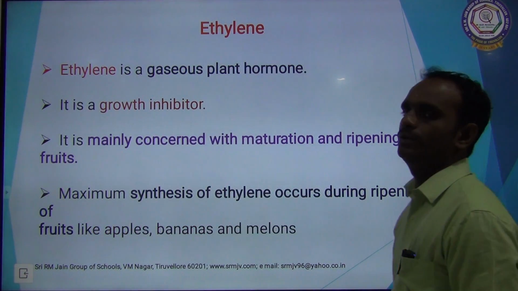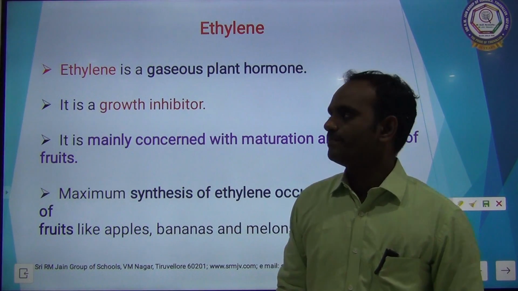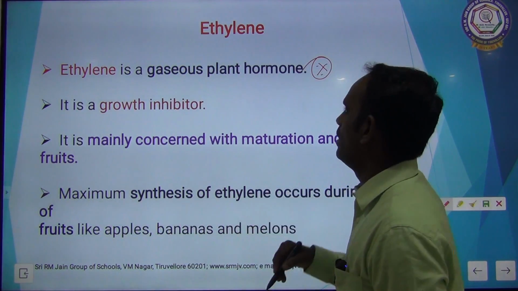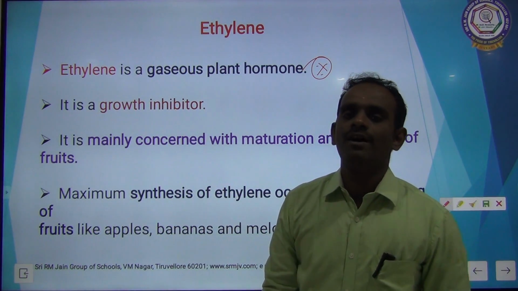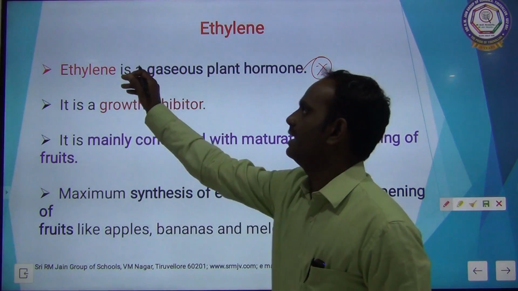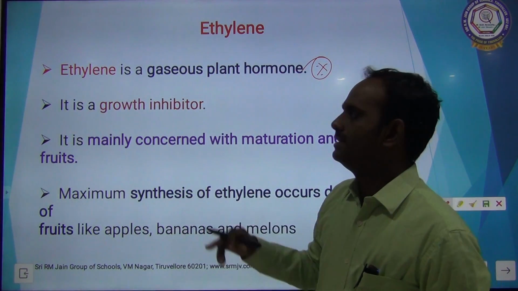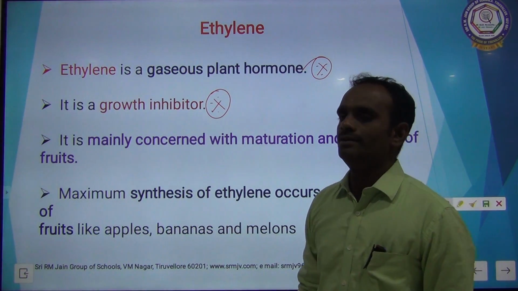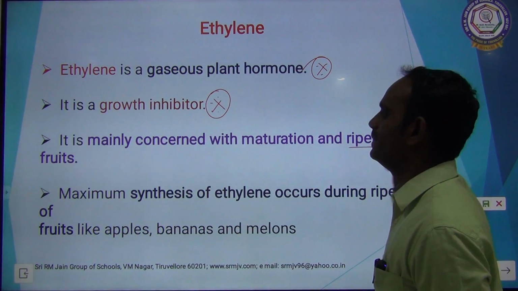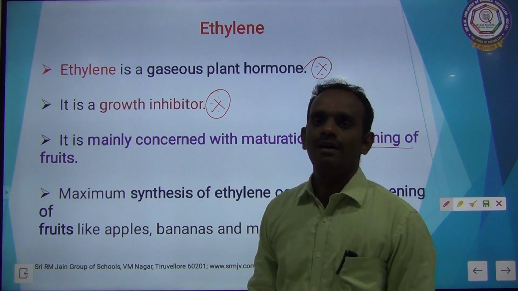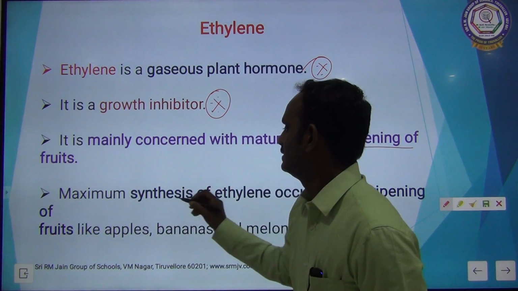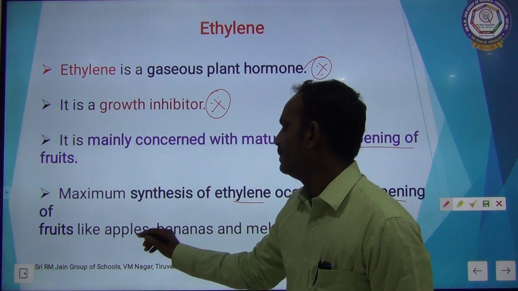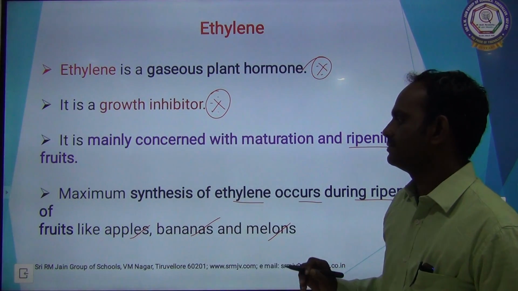The last plant growth hormone is ethylene. Ethylene is a gaseous hormone. One more question: among the five, which is the gaseous hormone? Ethylene is a gaseous hormone. It is a growth inhibitor. It is mainly concerned with maturation and ripening of fruits. Maximum synthesis of ethylene occurs during ripening of fruits like apples, bananas and melons.